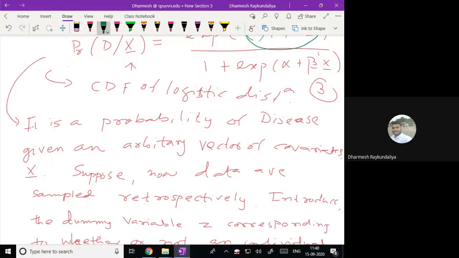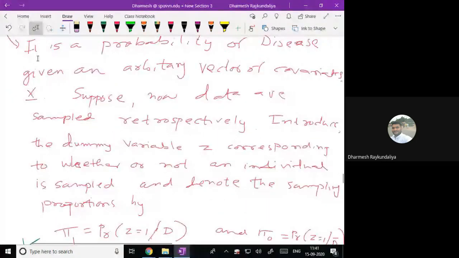Suppose now data are taken retrospectively. So you need to introduce a dummy variable because we have to take the sample from a given population. Retrospectively means we have the information about the presence and absence of disease, and then we have to go for the assessment of the amount of exposure received by the patient or both the groups.